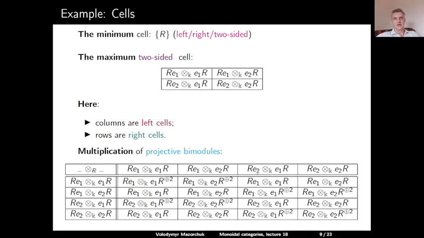So since the projective P2 has only one simple subquotient isomorphic to L1, the corresponding space is one-dimensional, and so the multiplicity here is 1. And similarly, one can compute all other tensor products. So this is the multiplication table of indecomposable projective bimodules.